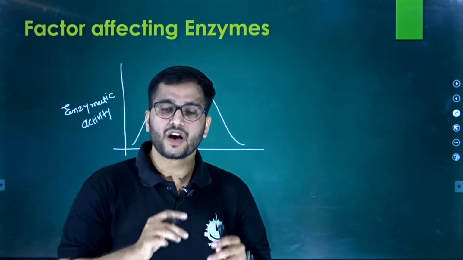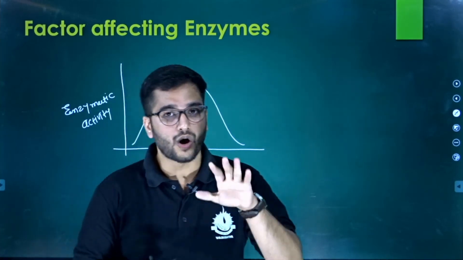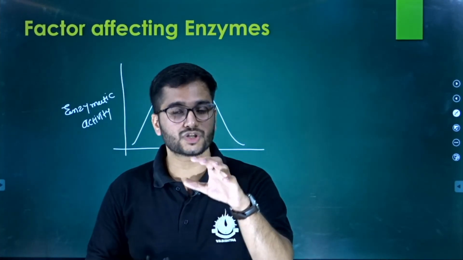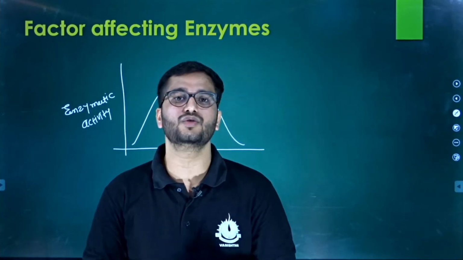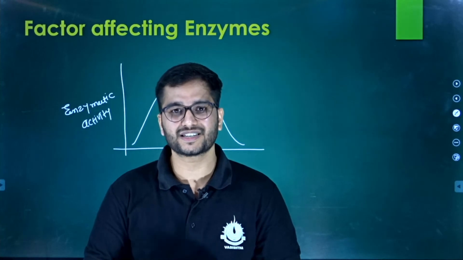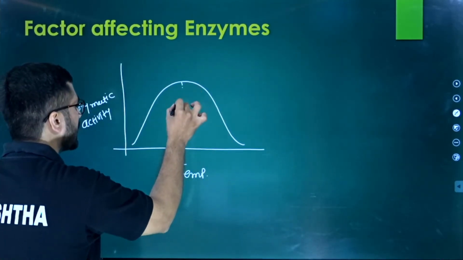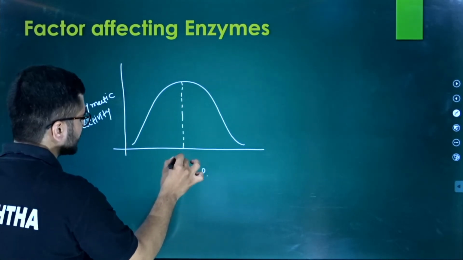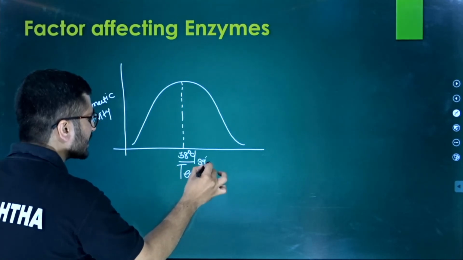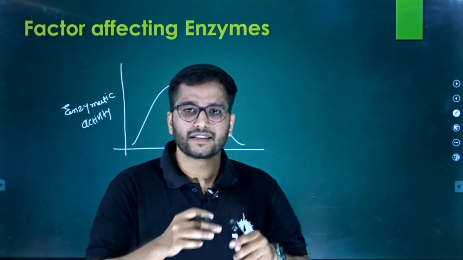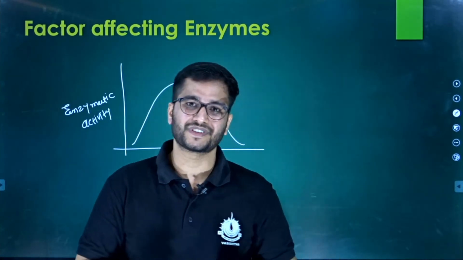What happened here? We know about the optimum temperature. We discussed the optimum temperature. The optimum temperature is that temperature at which the enzyme shows the maximum value of the reaction. It shows the maximum activity, and that temperature is about 38 degrees centigrade, or it might be 39 degrees centigrade.